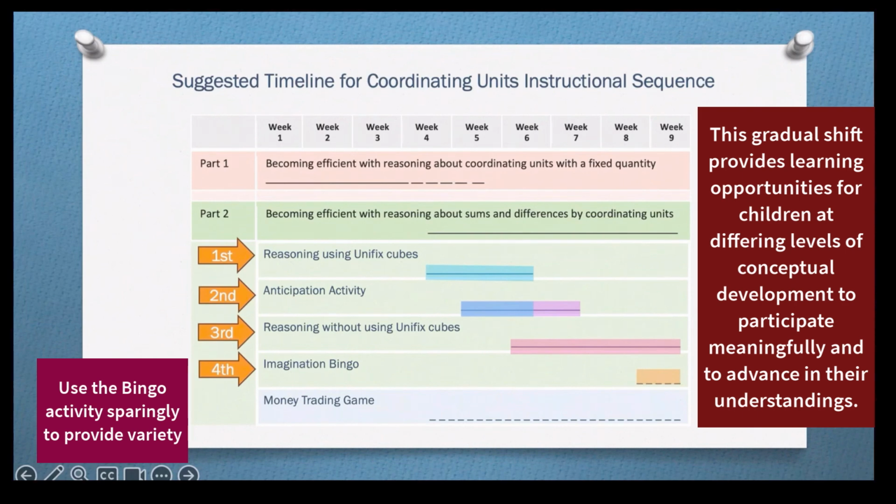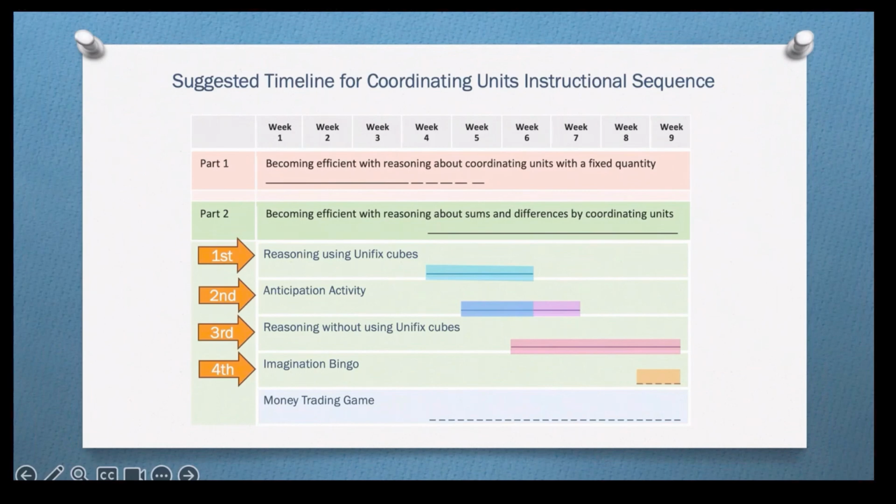Teachers use the fourth activity after using the second and third activities for some time. This fourth activity continues through the end of the sequence as teachers use it sparingly to provide variety in format. As the timeline shows, we recommend using the money trading game for partner work during this part of the instructional sequence, in addition to partner work in which children solve candy shop tasks using the Unifix cubes.